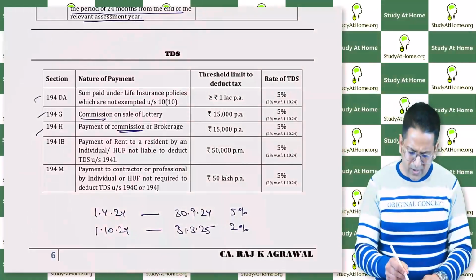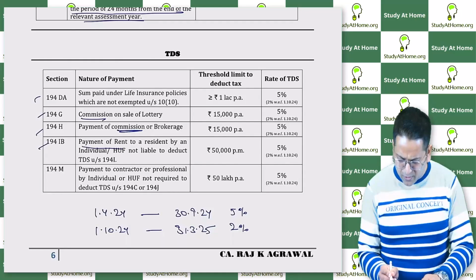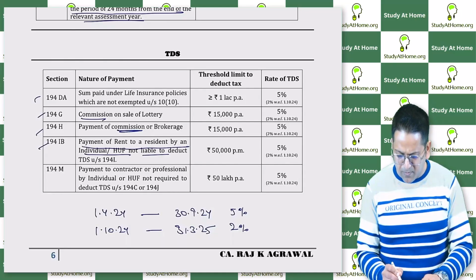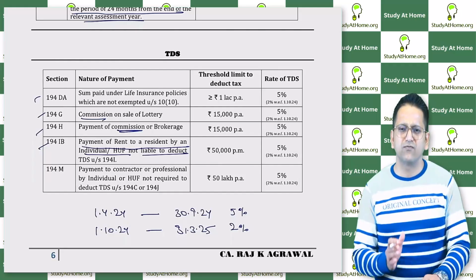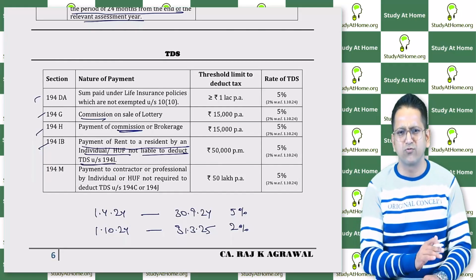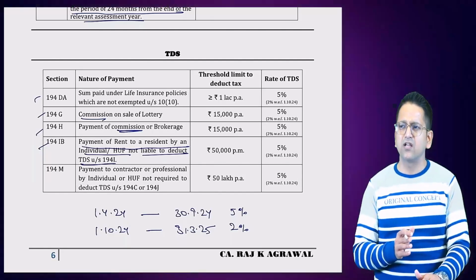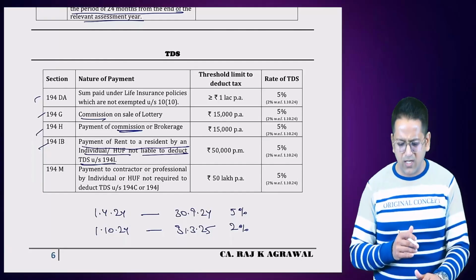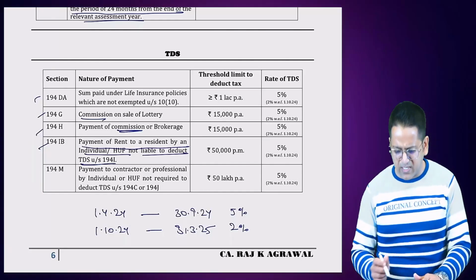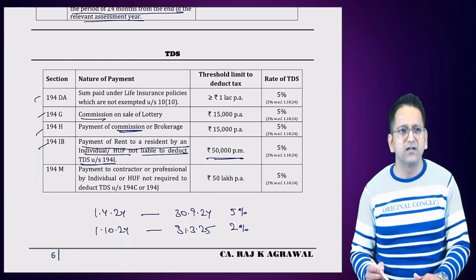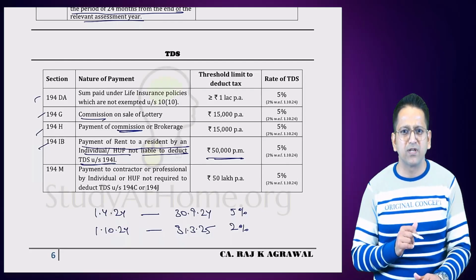Okay, 194IB. Payment of rent to a resident by an individual or HUF not liable to deduct TDS under section 194I. TDS under 194I is deducted on those whose audit has been done. TDS is not deducted on those whose audit is not done. But the government is saying that if your audit is not being done, but now you are paying such a high rent, 50,000 rupees per month is not a low rent.